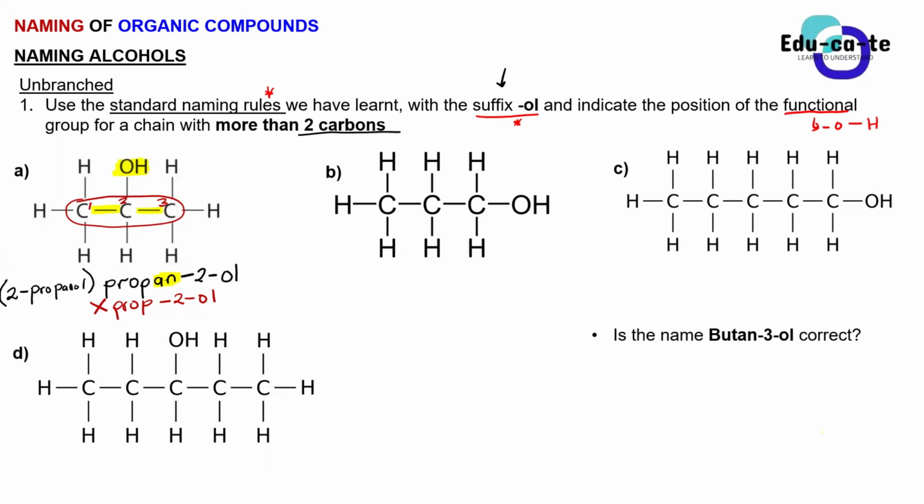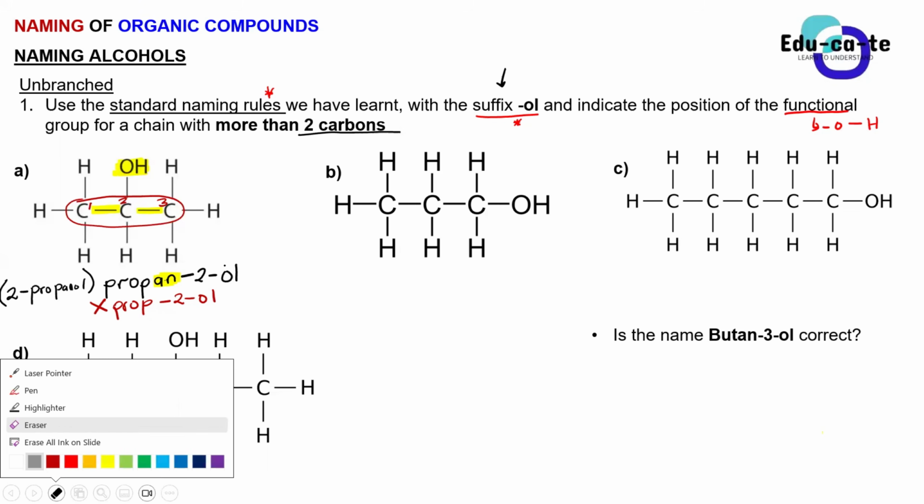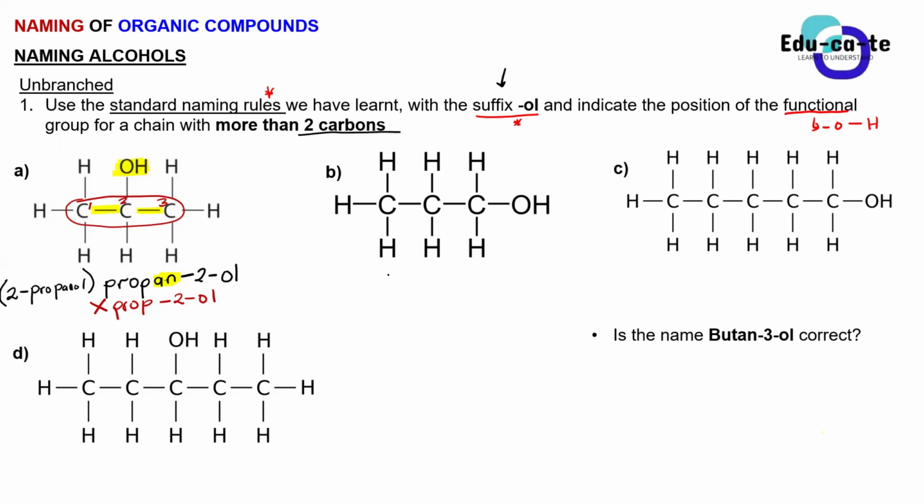Okay, name compound B, guys. Let's now roll with it. Name compound B. What is the name of compound B? Yes, Orif. So the name of compound B is going to be 1-propanol. It's going to be 1-propanol, or you can say this is propan-1-ol. This is propan-1-ol, or you can say this is 1-propanol.